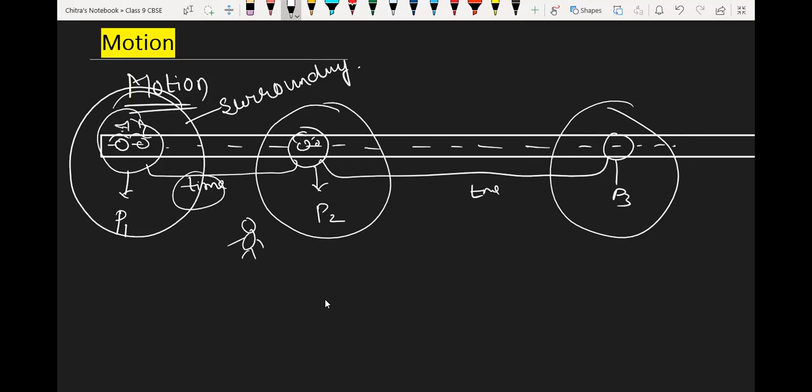So from here we are going to derive the definition of motion. I am writing the definition over here.